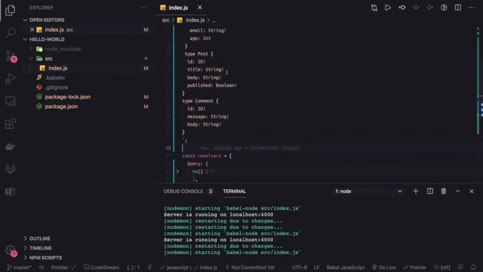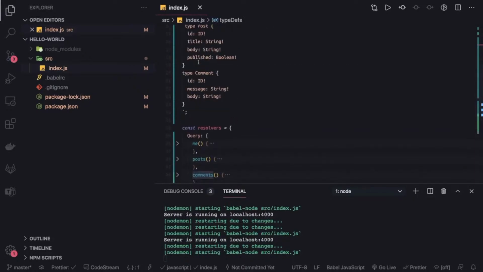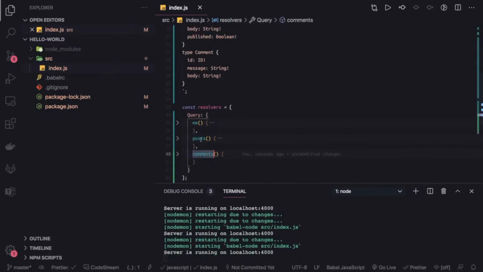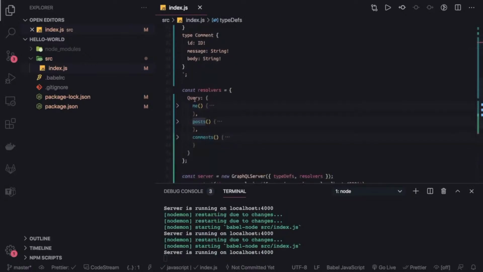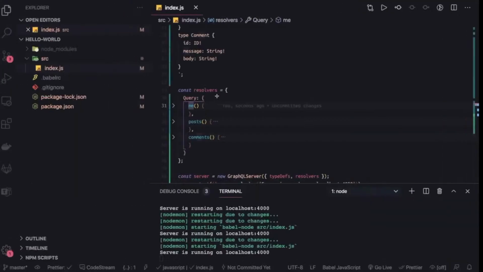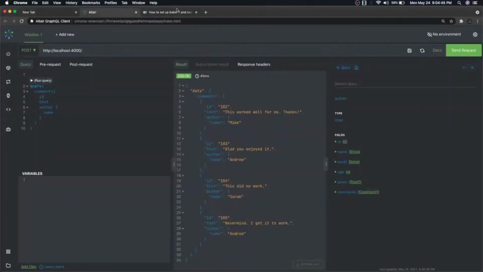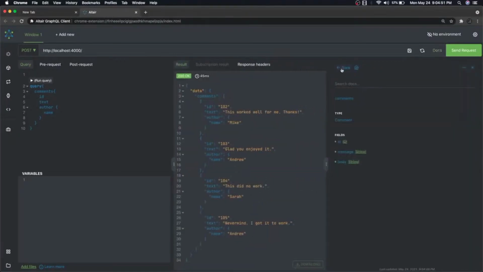Our resolvers should map exactly to our queries. This is comments, and in the resolver we also have comments. Here we have posts, and here we have me. For now we are just fetching very basic data. If we go to our GraphQL console and reload, we get the documentation, and here we can see all the queries.